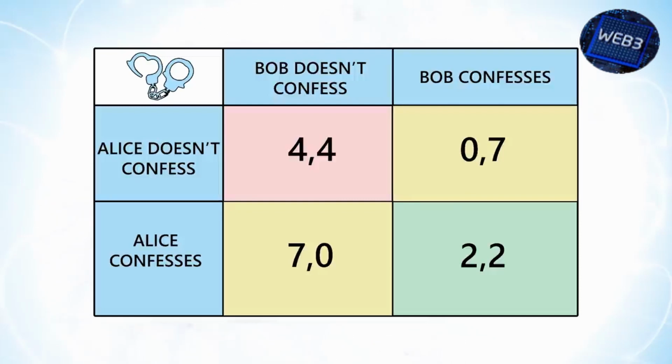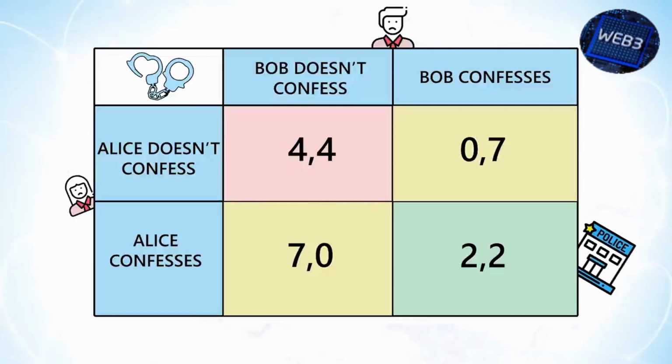Now, in a perfect world for Bob, he can stay silent and hope that Alice confesses. If that happens, he gets to walk free. But what if Alice also stays silent? Then they both get a fairly bad outcome. In this imaginary legal scenario, the law is designed to make confessing to your crimes the ideal outcome. It saves everyone time, and you get the most lenient sentence. Sure, you could roll the dice and stay silent, but the consequences could be dire. So the system is encouraging a specific outcome, an outcome that's good for the people operating on the side of the law. Let's translate this to blockchain.